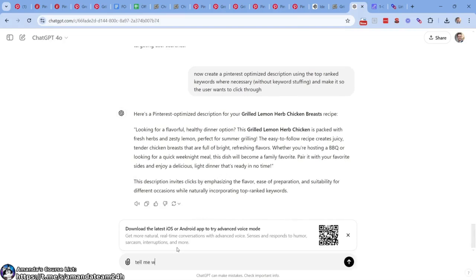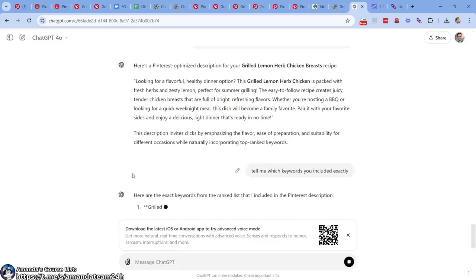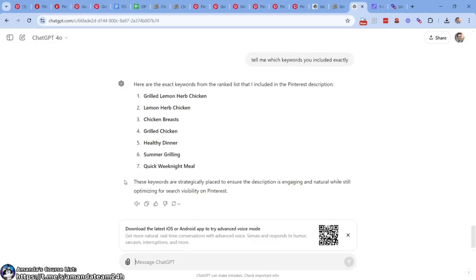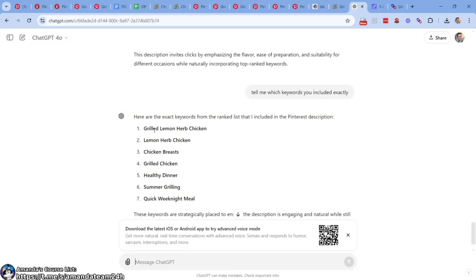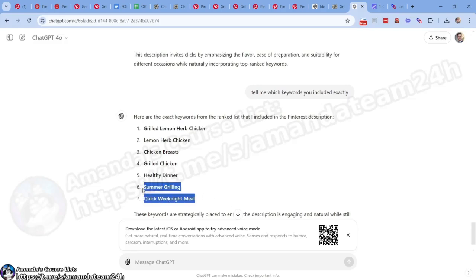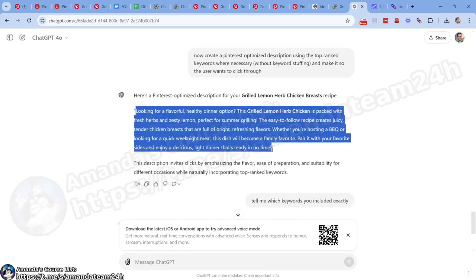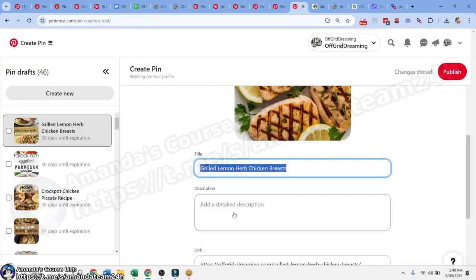Tell me which keywords you included exactly. All right. Very nice. Look at that. That's awesome, right? The power of GPT. It included 7 of them: grilled lemon chicken herbs, quick weeknight meal. Basically, now we have an opportunity to even rank for this. I mean, this one right here is a mega one, healthy dinner, but this is like a fringe one. So it really diversifies what we have going on. I love it. So let's get this right here. Let's push it right here.